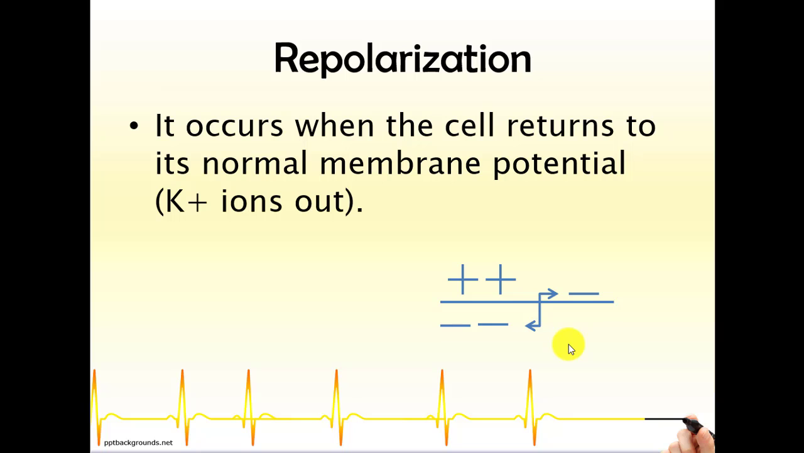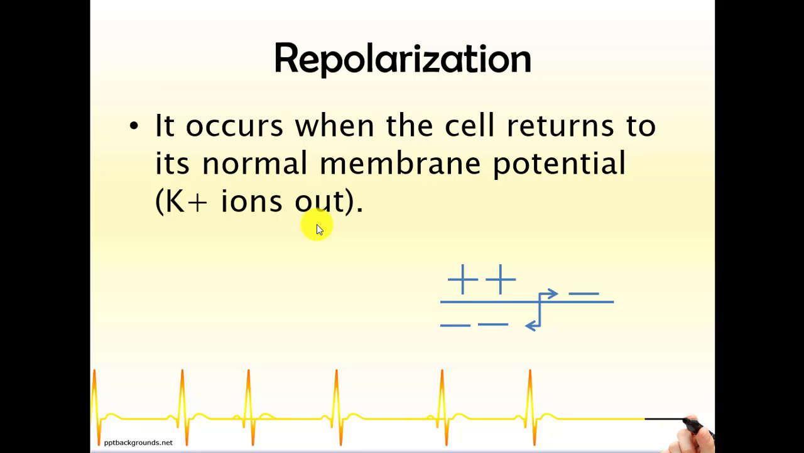So if we move to the repolarization phase, what happens? The depolarization phase has occurred, the heart has contracted. Now these cells need to go back to their normal membrane potential, or the resting membrane potential, and this happens during the process called the repolarization phase. If I read this statement, it says that it occurs when the cell returns to its normal membrane potential.